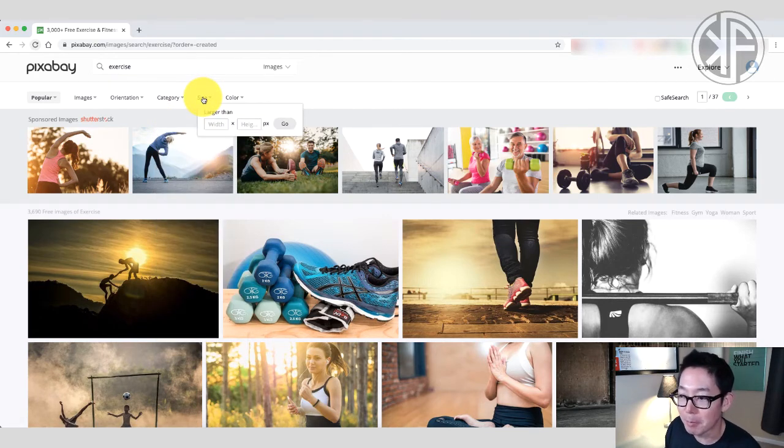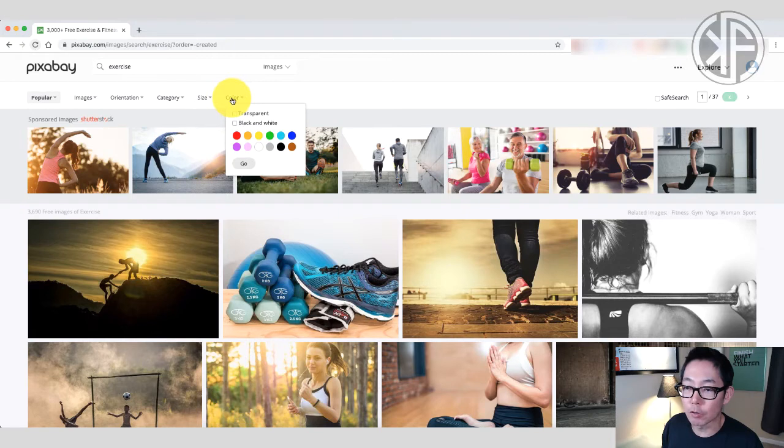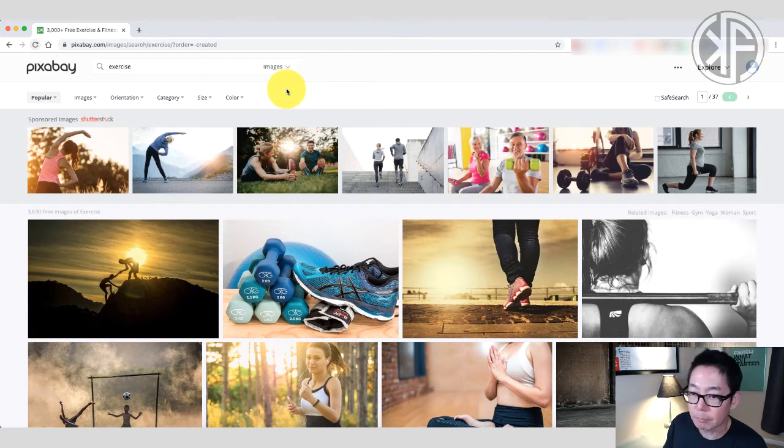And if you're the picky type and you know exactly what you're looking for, then you can filter by size, and you can do this also by color. So transparent meaning transparent background. Obviously, black and white is black and white photos, and these color swatches here are so that you can filter based off of dominant color, okay, or color scheme.